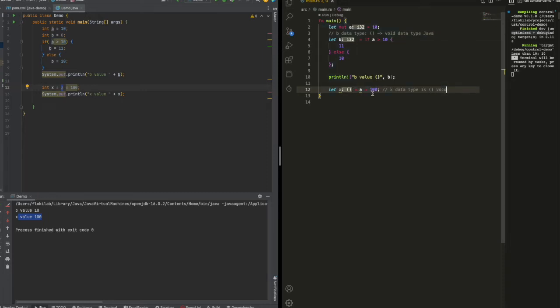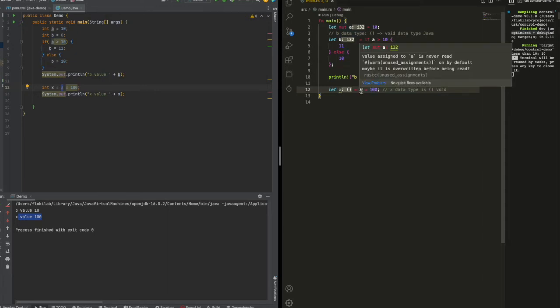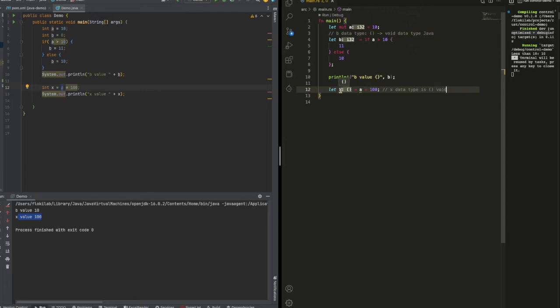Because in Rust, 100 is assigned to a, but a is not assigned to x. Right now they are assigned by this expression. Exactly, it is an expression, but these expressions don't have any return value because there is a semicolon here. But let's say I take the semicolon out and put it on.